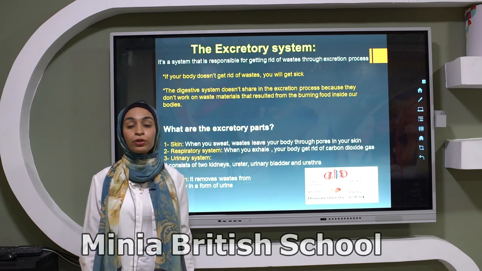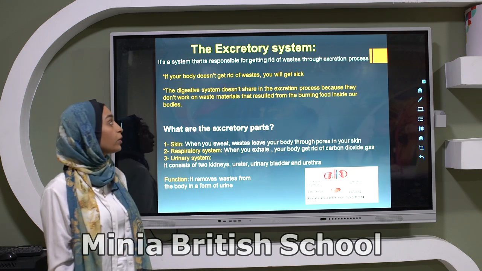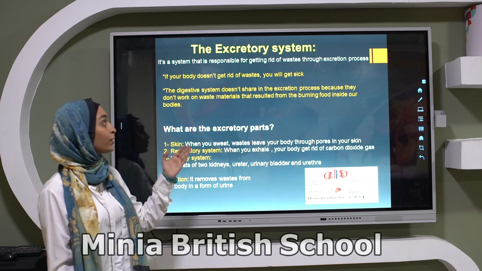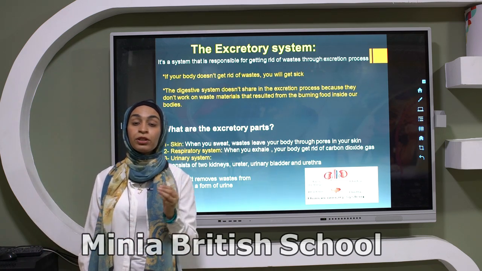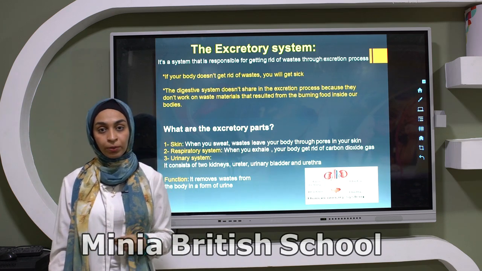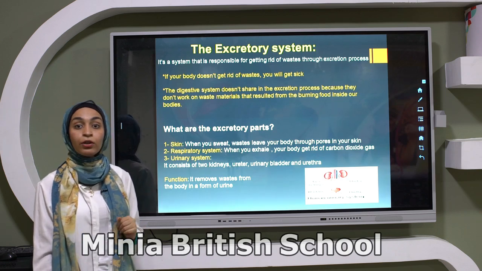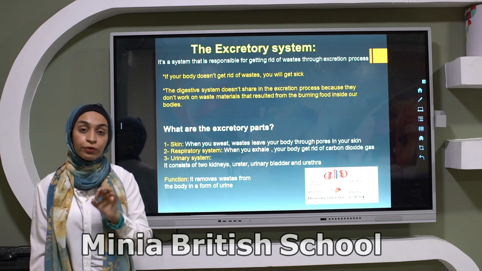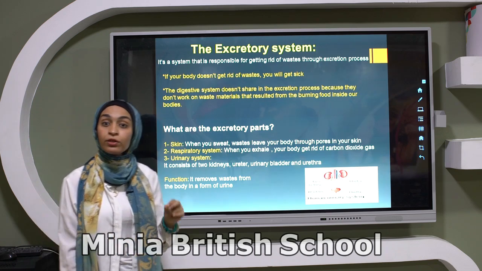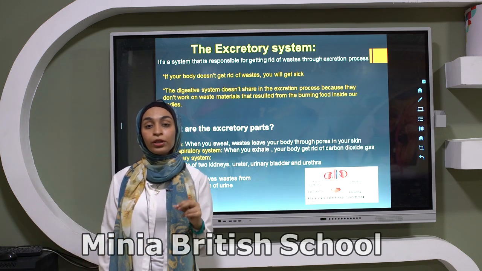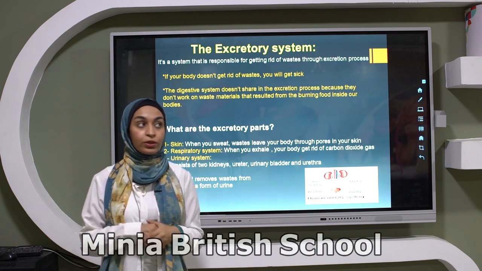In the last session we started talking about the digestive system. Today we are going to talk about the excretory system. As we see, the excretory system is responsible for getting rid of wastes outside the body through a process called excretion. If the body doesn't get rid of these wastes, it will get sick. The digestive system doesn't work on waste material, so it doesn't share in the excretion process.